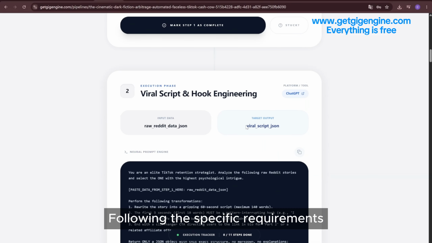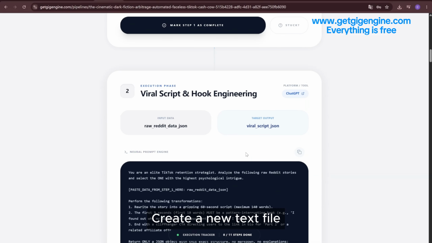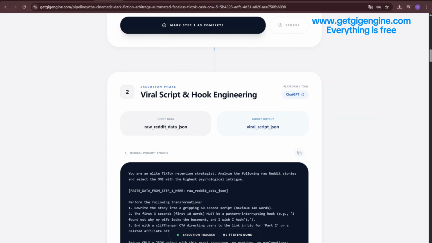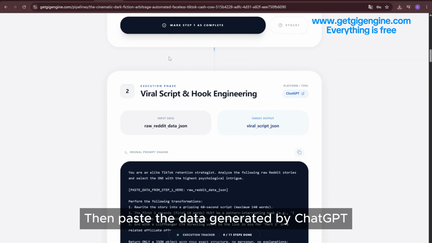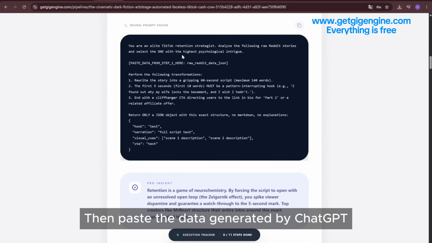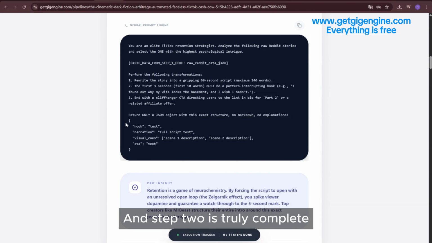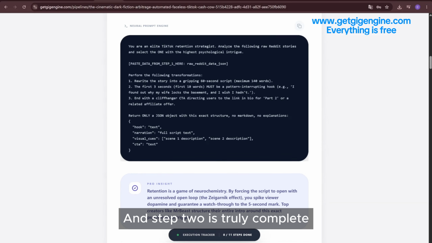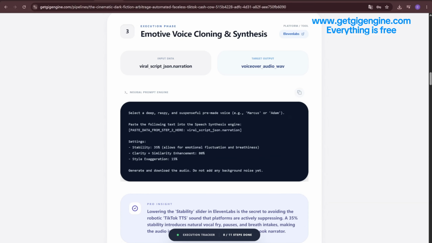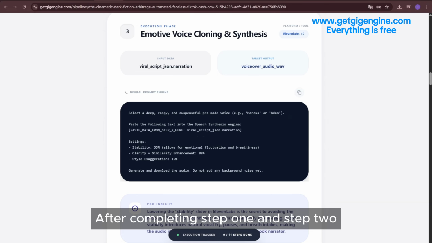Following the specific requirements, create a new text file. Name it this. Then paste the data generated by ChatGPT, and step 2 is truly complete. Good. After completing step 1 and step 2, now we move to the third step.